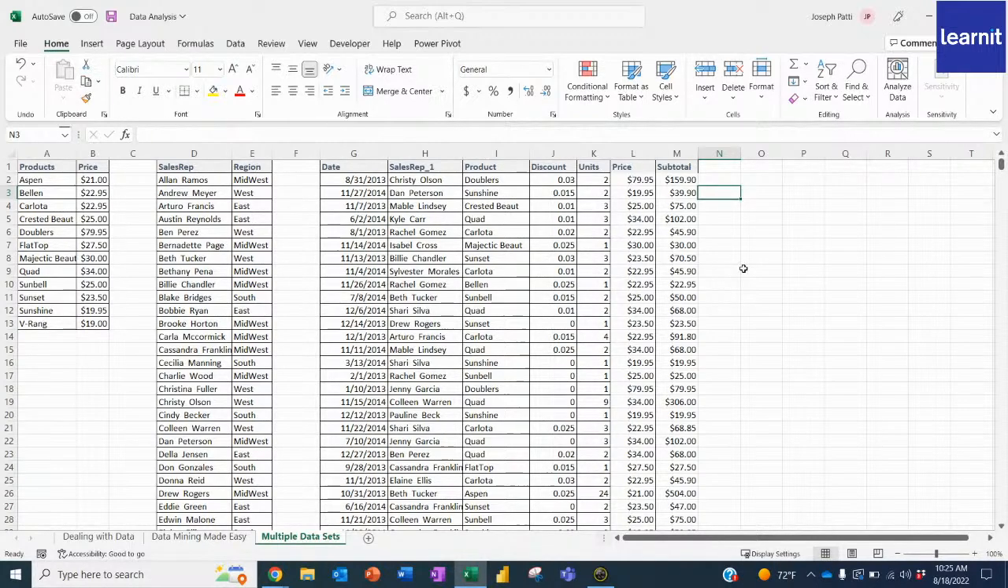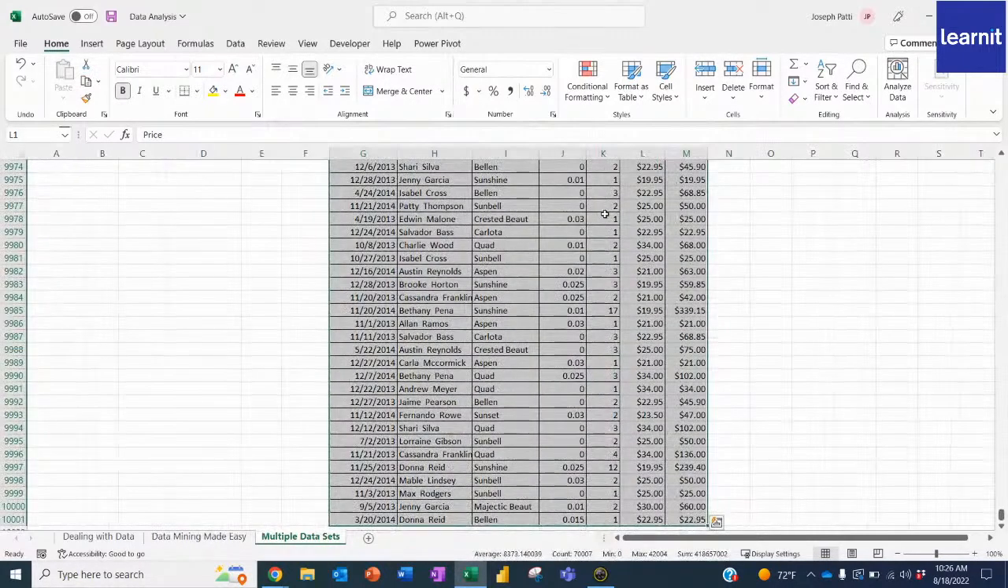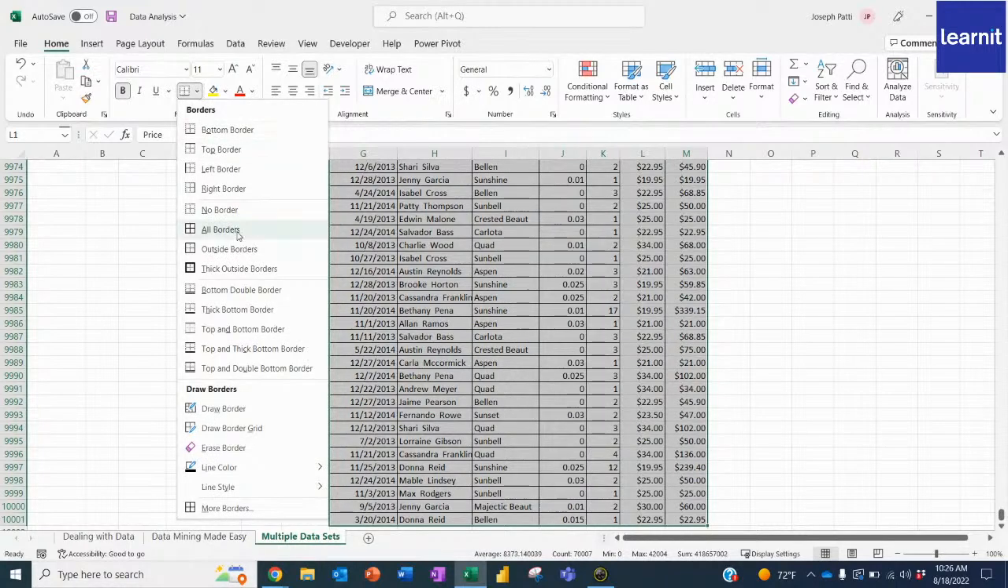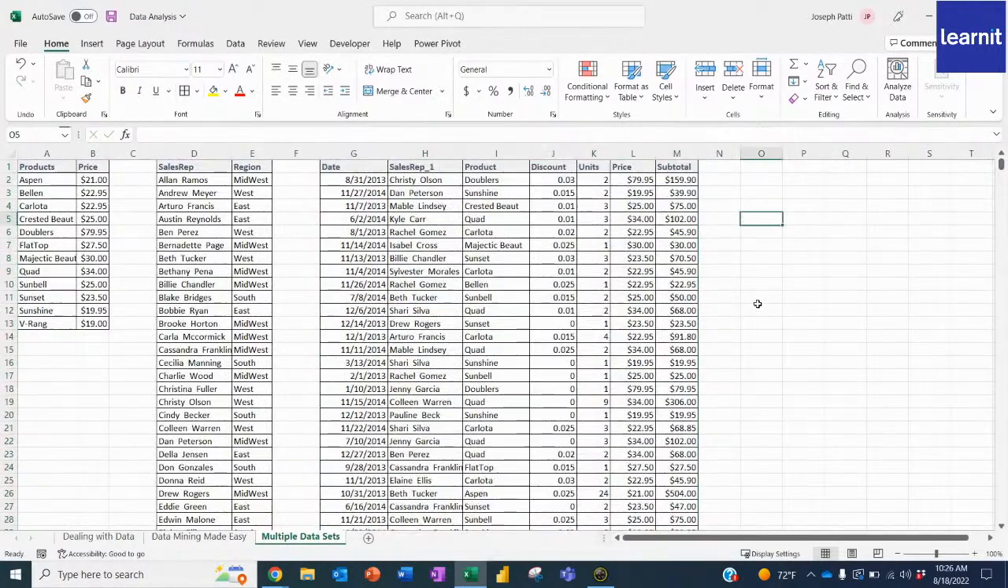XLOOKUP is so amazing. It's one of my favorites. You don't even have to worry about VLOOKUP. There's no limitations and things like that. The last thing I might do here, just because I'm crazy like that, is I'm going to select all of this and make sure that I have borders so it all looks good. And now we have awesome prices.